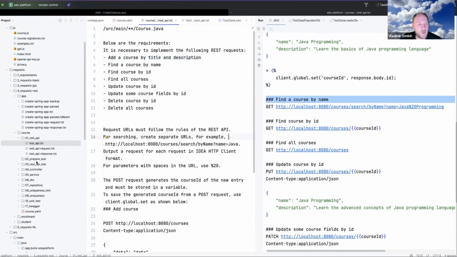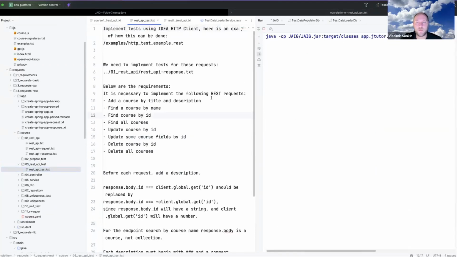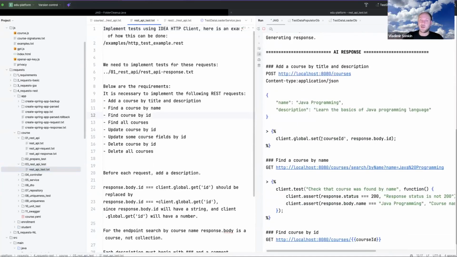But okay, we go further, and the second step is intentionally skipped because it is not needed for the course. It is used only for enrollment, but I will not demonstrate it. And now we will generate the test. So it is an integration test. We are in the TDD approach.